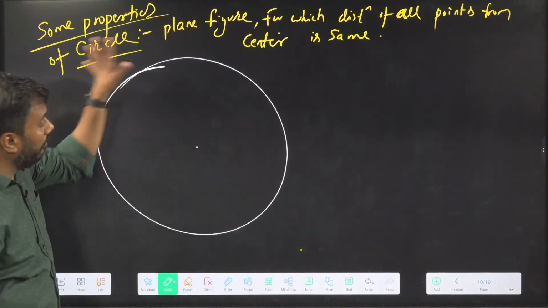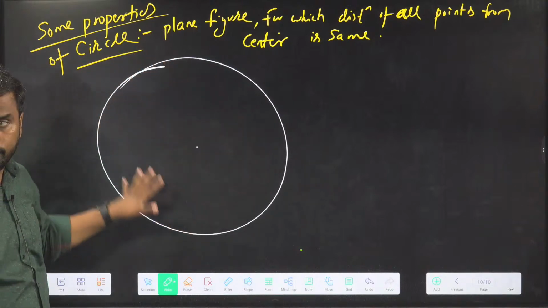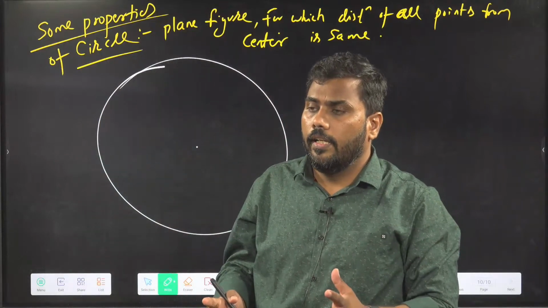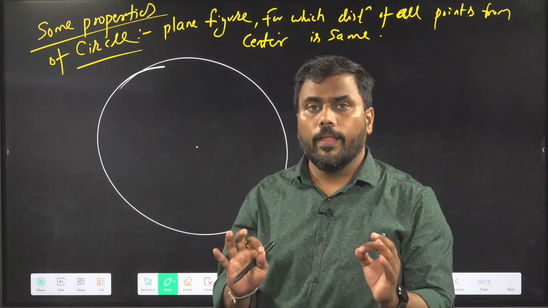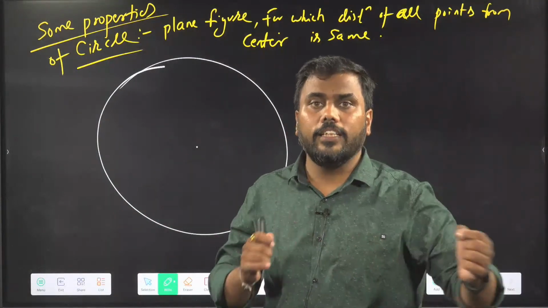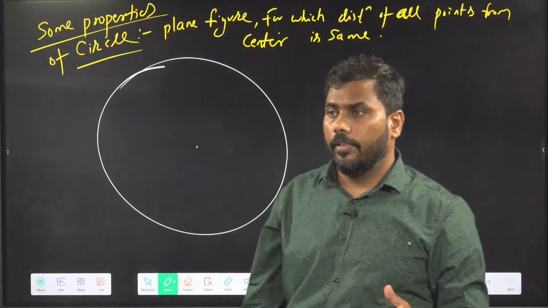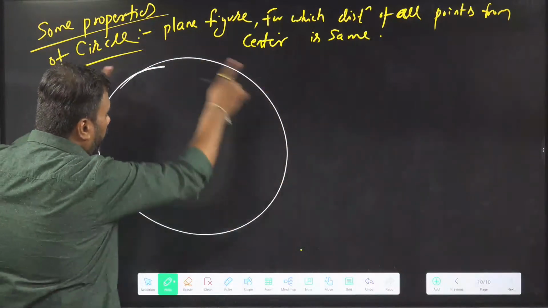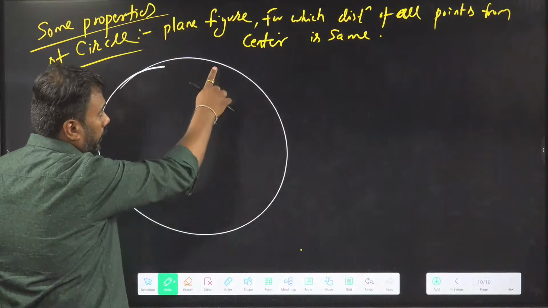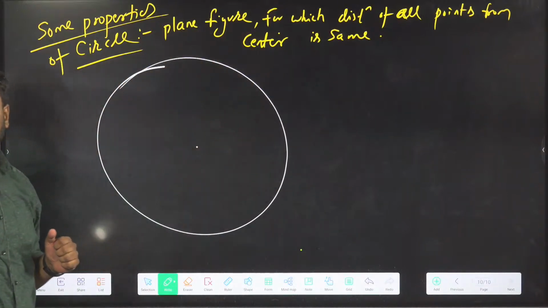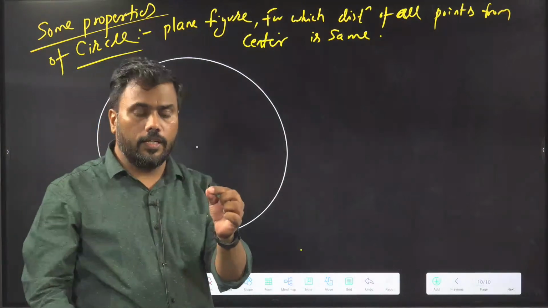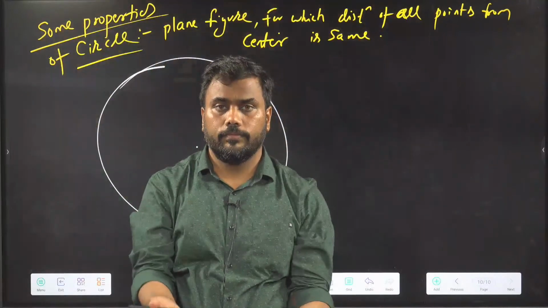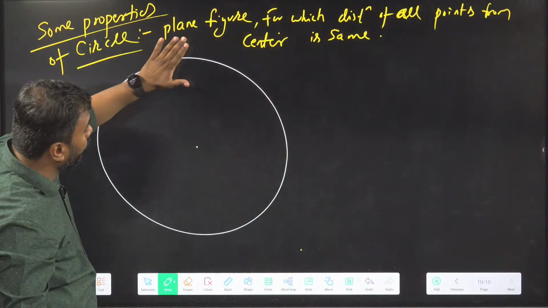First of all, it is defined in a plane. Circle is always defined in a plane. Notion is saying something, but that is not a complete definition. It has a lot of loose ends. To define something, your language should be perfect. So circle is a figure in 2 dimensions, in a plane. It has to be defined that it is in a plane, otherwise this becomes a sphere. If you talk about any general figure in 3 dimensions which is equidistant from a fixed point, that becomes a sphere. So to differentiate circle, we should write plane figure.